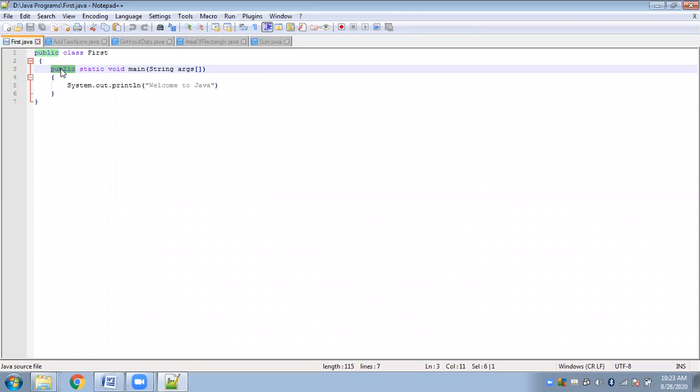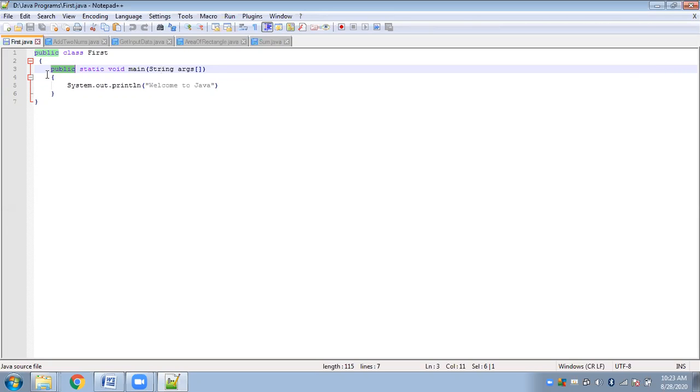The public is an access specifier, or the visibility mode. In Java we have 4 such visibility modes. We have public, private, protected, and default. We will not discuss this now. But for the time being, just understand that because JVM is from outside the program, and JVM will directly communicate with the main function, because the main function serves as the starting point of your program execution, it should always be accessible from outside your program.